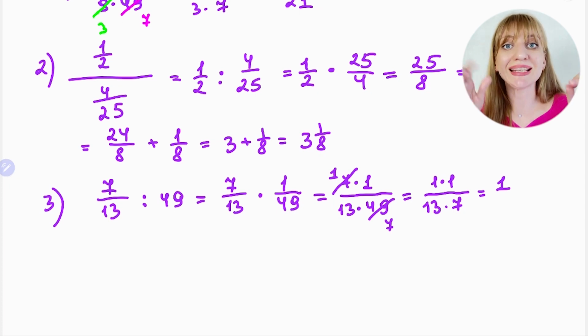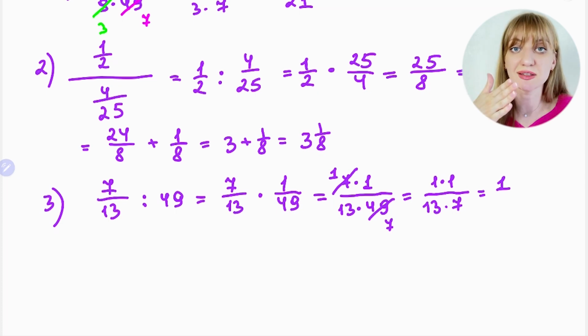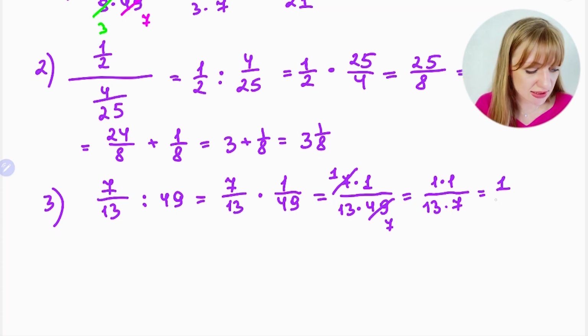13 you can split into 10 and 3, because 13 is 10 plus 3. Then you multiply 10 by 7, and plus you multiply 3 by 7. 10 times 7 is 70, 3 times 7 is 21, and then 70 plus 21 is 91. So you simply get 1 over 91 finally.